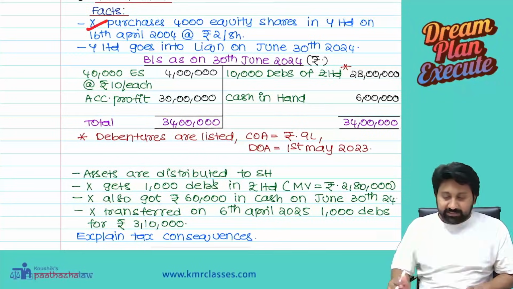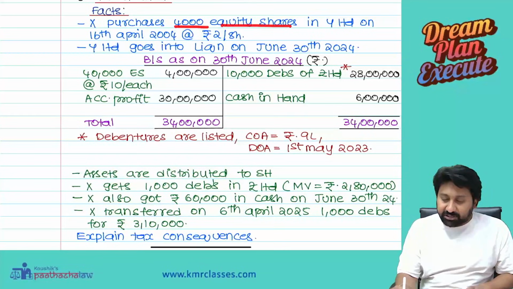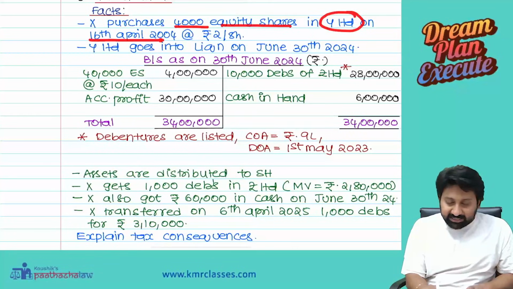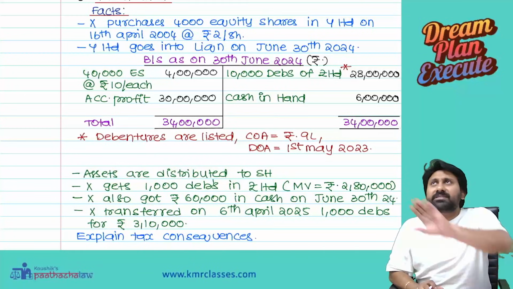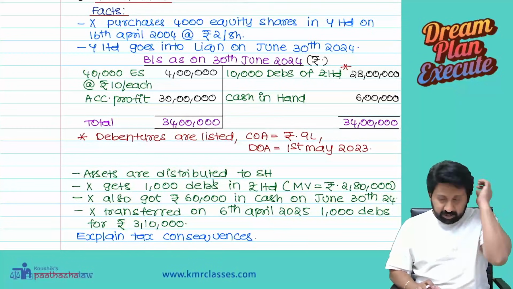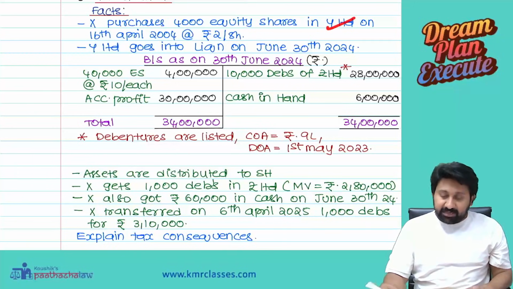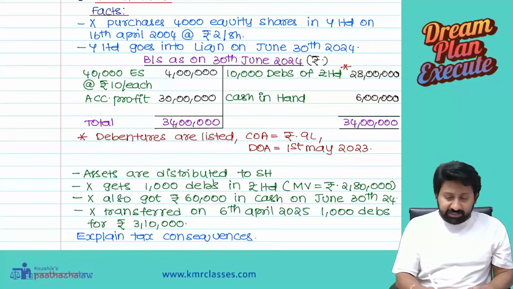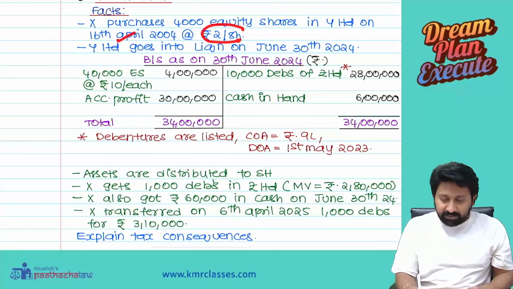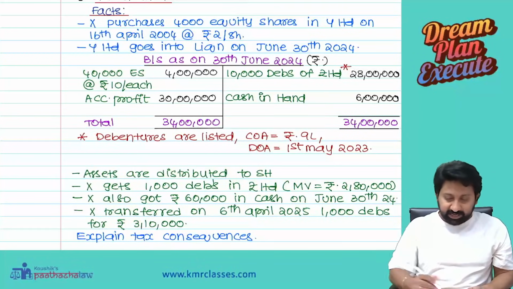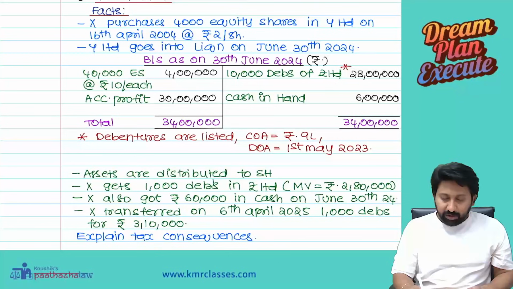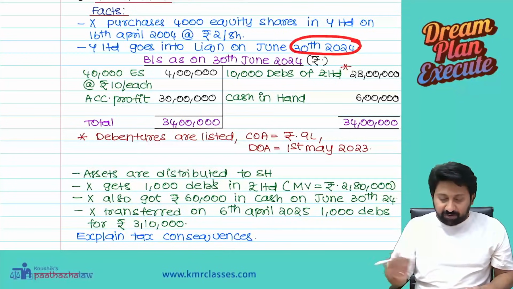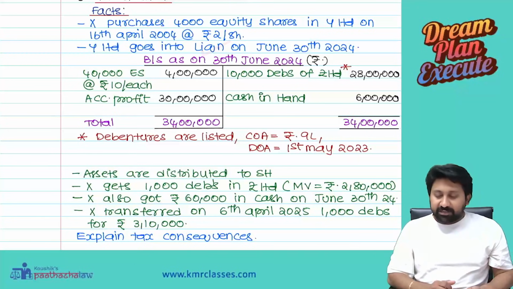X purchases 4,000 equity shares of Y Limited on 16th April 2004 at rupees 2 per share from some person. Which company's shares? Y Limited shares. Purchased on which date? 16th April, at rupees 2 per share. Y Limited goes into liquidation on June 30th, 2024. Liquidation date is June 30th.